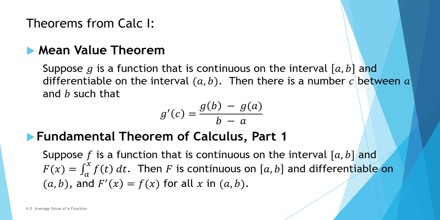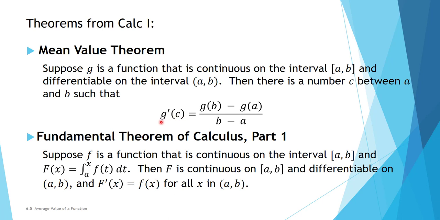I want to at least one time walk you through the proof of the mean value theorem for integrals. So here are two theorems from Calc 1 that we will need. We have the mean value theorem, which says that if g is a function that is continuous on the closed interval [a,b] and differentiable on the open interval (a,b), then there is a number c between a and b, so that g prime of c equals g of b minus g of a divided by b minus a.